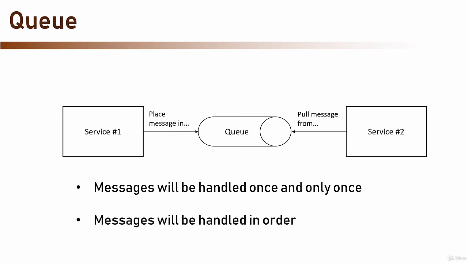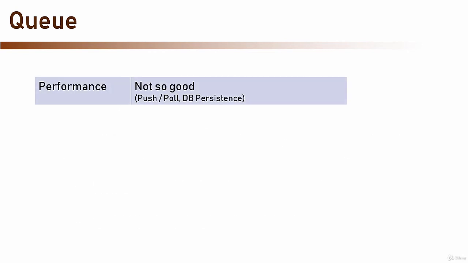In addition, a queue can ensure the messages are processed in the order they were received, which is not always the case with REST API. So let's analyze this method. Regarding performance, this is one of the weakest points of the queue method. As opposed to REST API and push notification, which implement a direct connection between the two services, here we have an additional stop, the queue itself, that adds some latency to the messaging process.